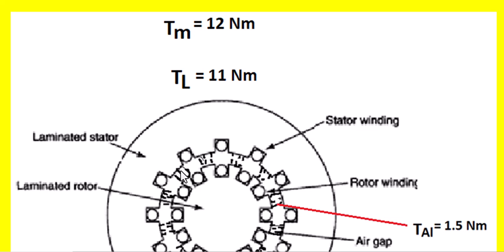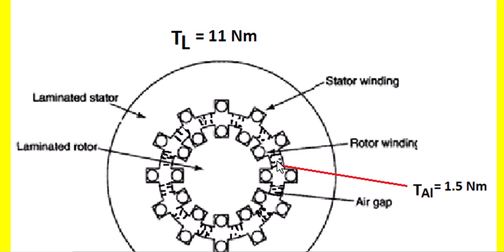In a three-phase induction motor, the rotor speed must be a little bit less than the stator magnetic field speed. If you look at this, the motor torque is 12 Newton meters and the load torque is 11 Newton meters, and there is an alignment torque between the rotor slots and the stator slots in the air gap.